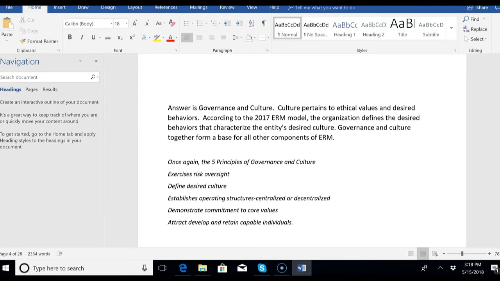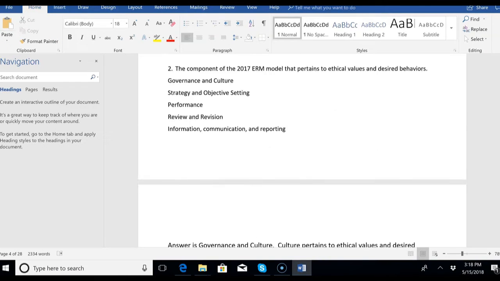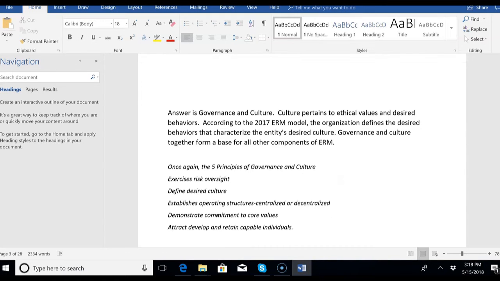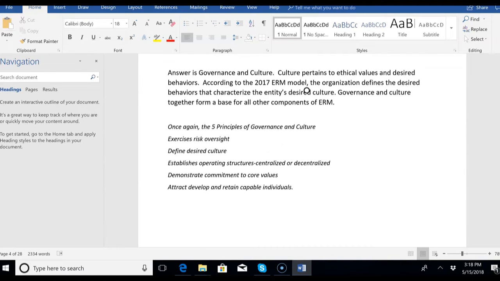All right, so the answer is governance and culture. The question was the component of the 2017 ERM model that pertains to ethical values and desired behaviors. That's governance and culture. Once again, the 5 principles supporting governance and culture include exercising oversight, defining desired culture, establishing operating structure.